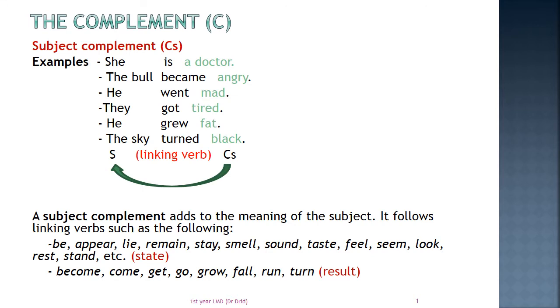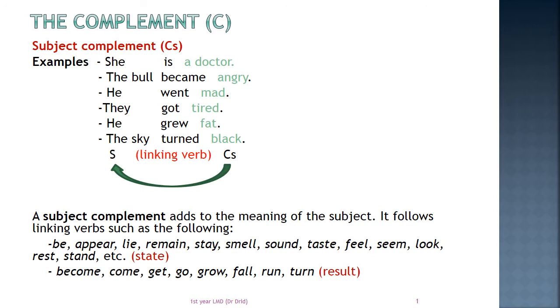There are two categories of linking verbs. They are listed here: to be, to appear, to lie, to remain, to stay, smell, sound, taste, feel, seem, look, rest, stand. All of them express a state.